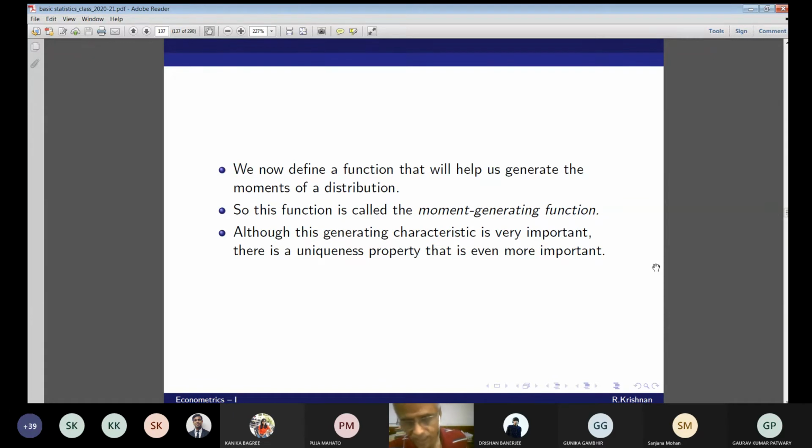The generating characteristic is very important. There is a uniqueness property that is even more important. There is another related function, which is called the characteristic function. But I won't teach you the characteristic function because it brings in the Fourier thing also. I don't know how many of you are aware of the Fourier expansion or Fourier series.